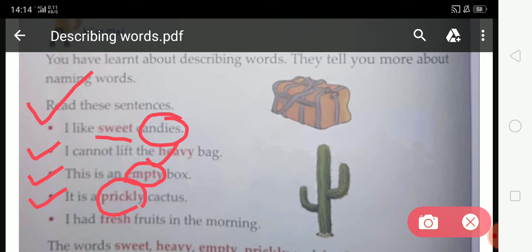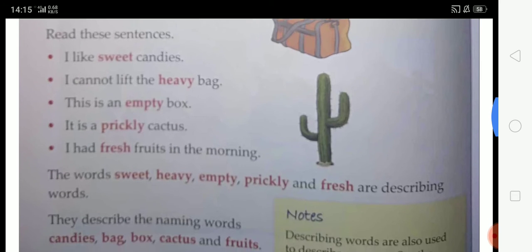So prickly is a describing word. Now come on next. I had fresh fruit in the morning. Here, what is the naming word in this sentence? Fruit. Here fruit is the naming word, and what tells us more about the fruit? Fresh. So fresh tells us more about the fruit.